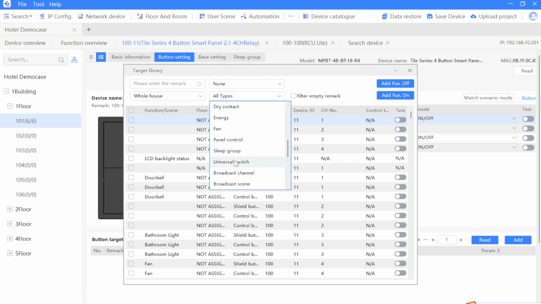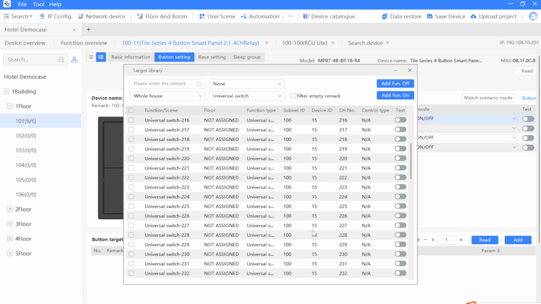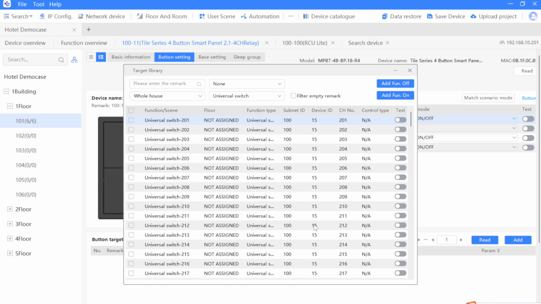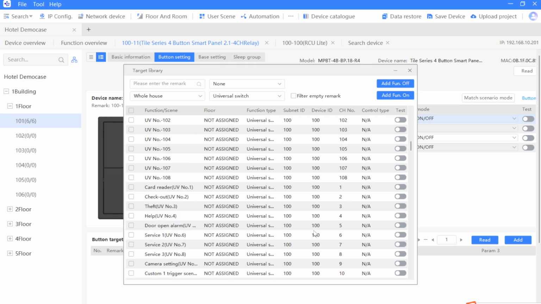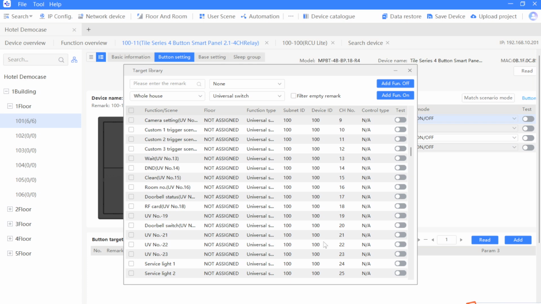we have to control the universal switch. You can see here we have a doorbell switch. You can see you just need to select this one. Actually, it's the universal switch 20. So it's fixed to be this one, and just need to add function on.